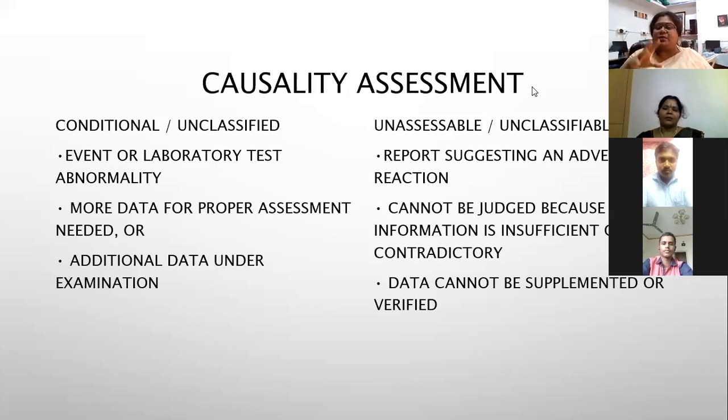Unassessable and unclassifiable reports are those that cannot be judged. There is no evidence. For example, we have the measles vaccine data where you don't have much, but there was a huge outcry saying this happened, that happened, and it took some time to withdraw some vaccines from the market in the US. So this is really not associated, but there are events which people started predicting as related to it.